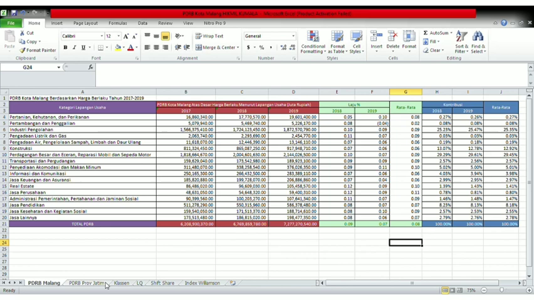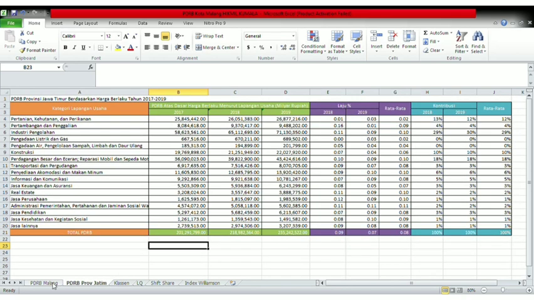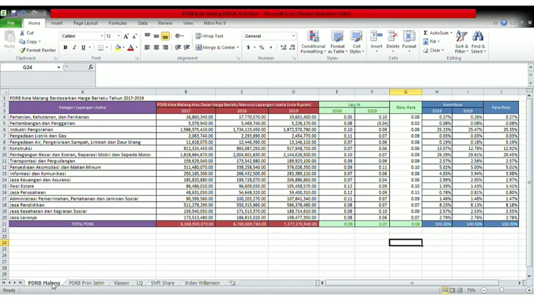In compiling a classification typology analysis, we need data on GDRP of Malang and GDRP of East Java Province. First of all, I took the GDRP data of Malang City from 2017 until 2019. After we get the GDRP of Malang City, the next step is to find the growth rate of the Malang City.